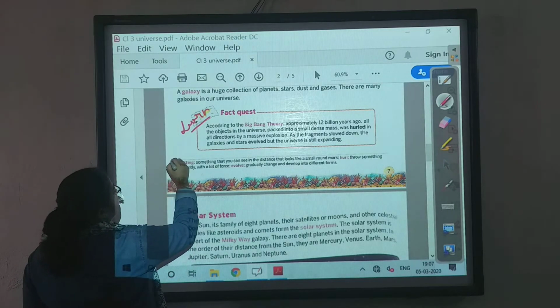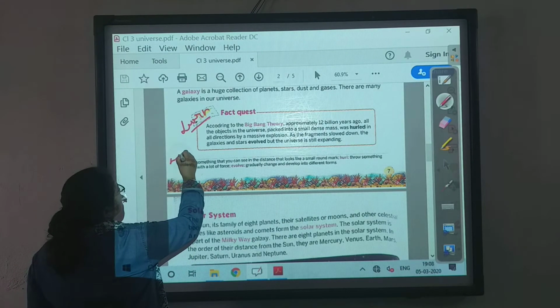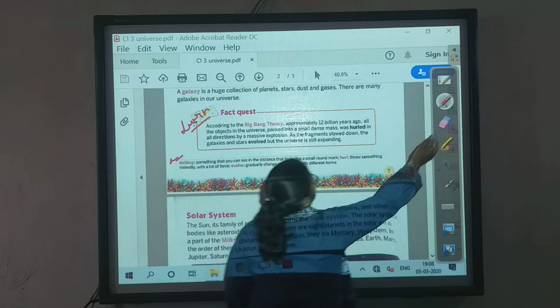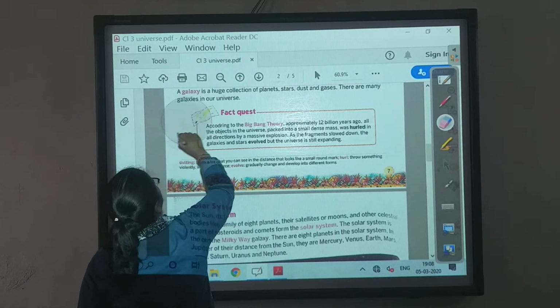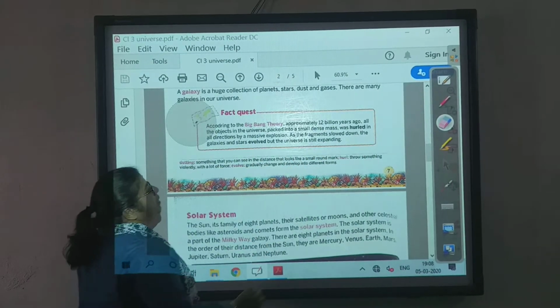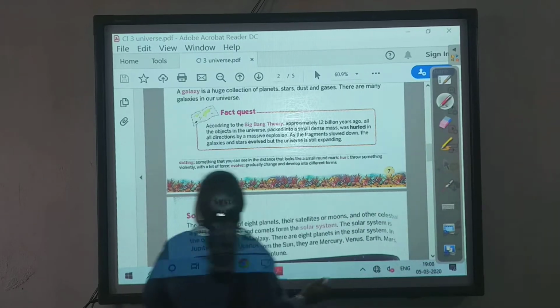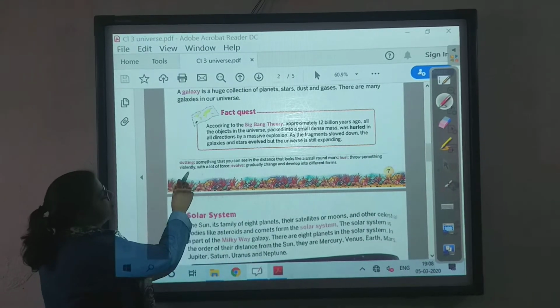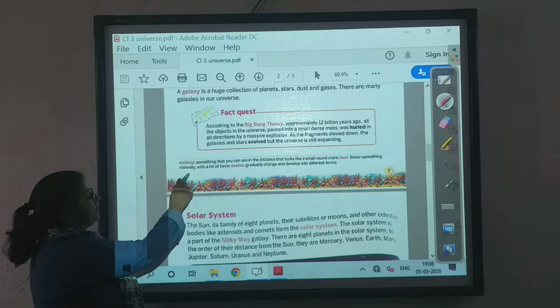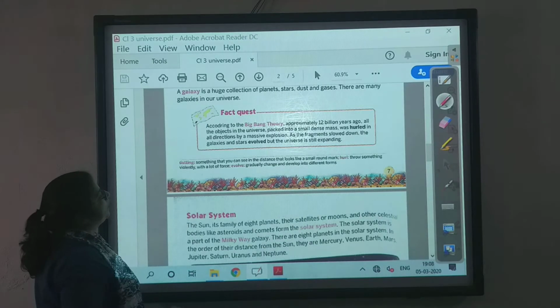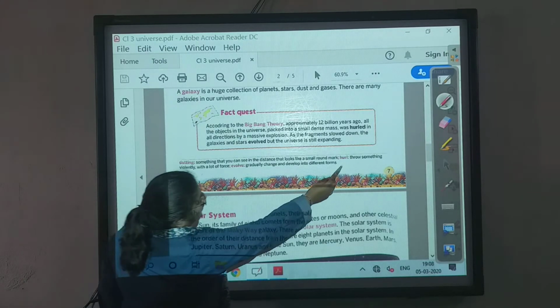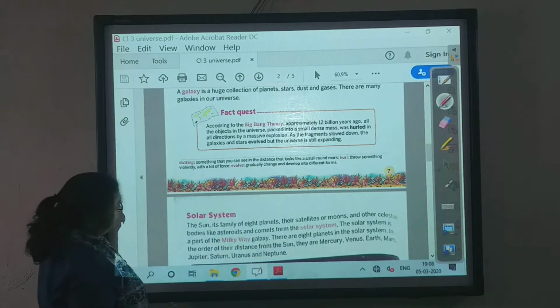Again you can write learn over here. You write learn over here because these are the meanings which you need to know and understand. It is dotting, hurl, evolve.